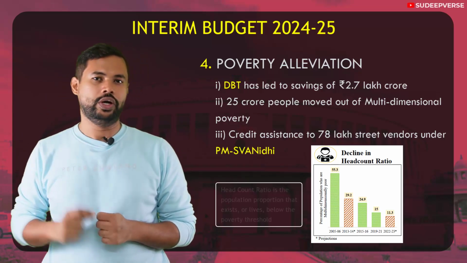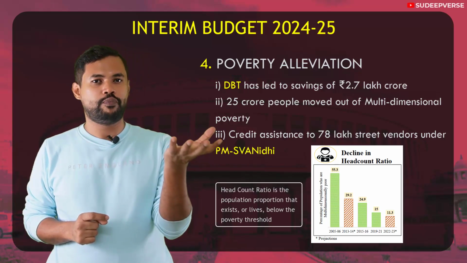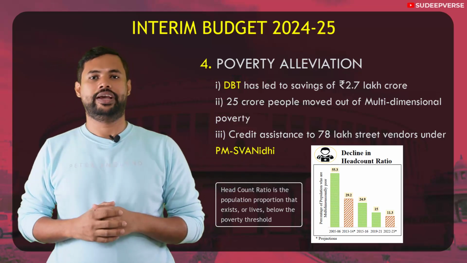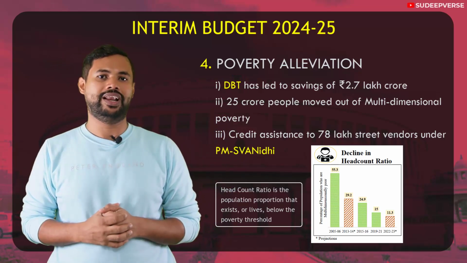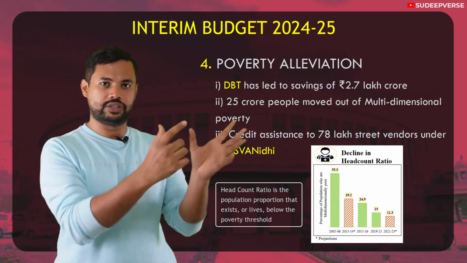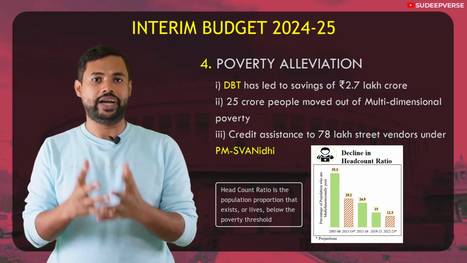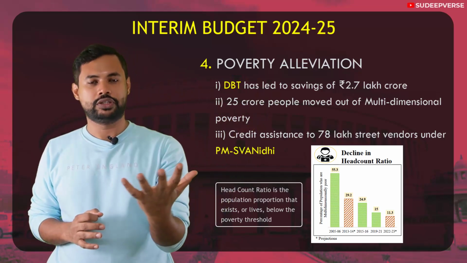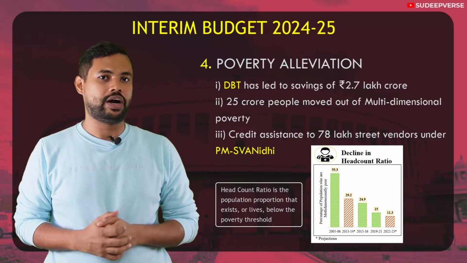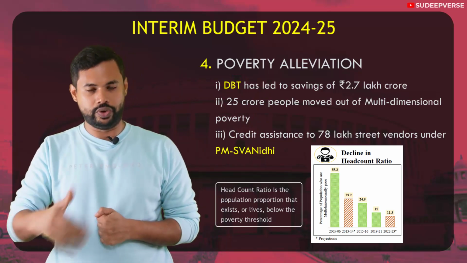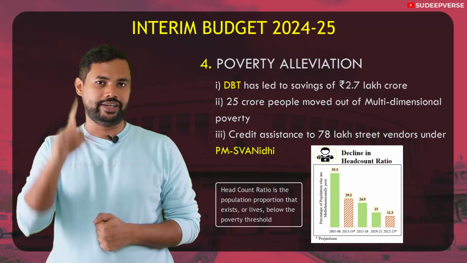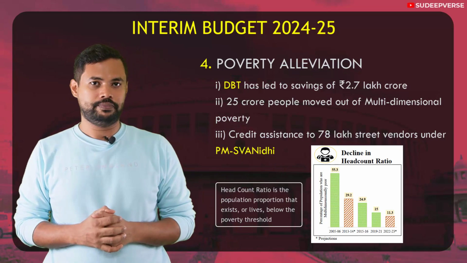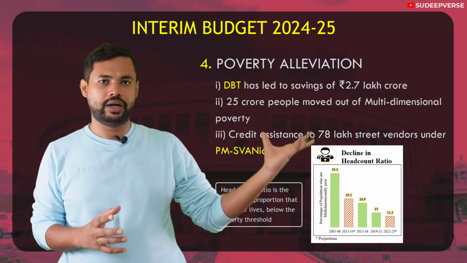What is head count ratio? Head count ratio is the proportion of the population that falls below the poverty line. Below the threshold of the poverty line, how much population is present, that is the percentage shown in the head count ratio. So from 55% in 2004-05 to 29% in 13-14, we have brought the head count ratio down to almost 11% today. That shows our fight against poverty has been successful. So this is regarding the poverty alleviation theme. Garib ka kalyan, Desh ka kalyan.